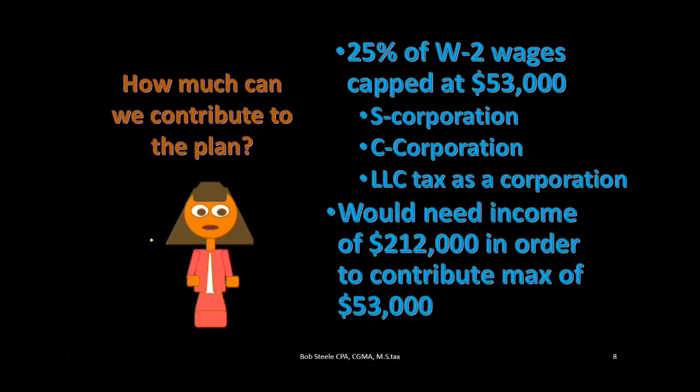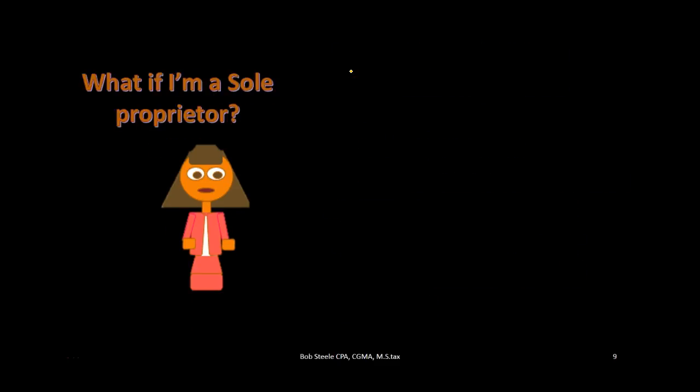That would mean that we would need income of $212,000 in order to contribute. So that's going to be a pretty high W-2 in order to get to the max of the $53,000, but 25% is generally going to be often a lot higher than we could put into a normal IRA. So how much wages we have is part of the calculation we're going to have to consider.